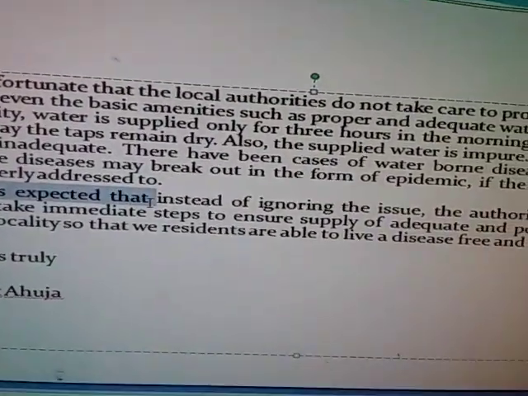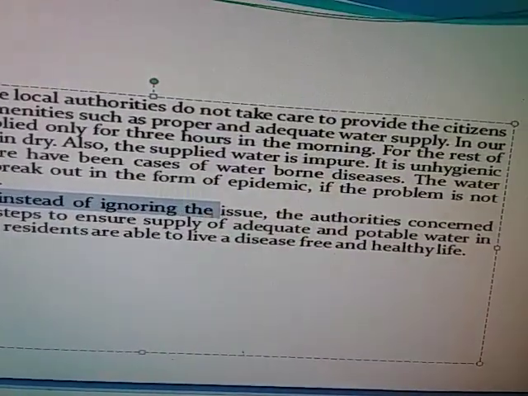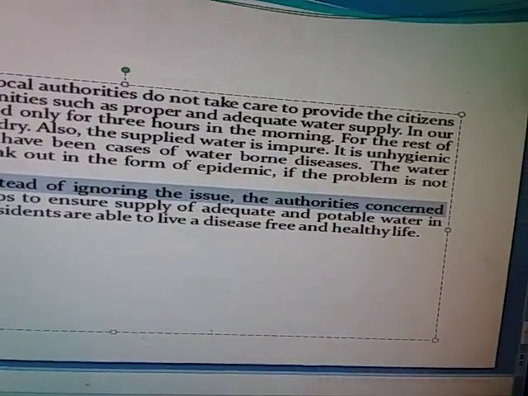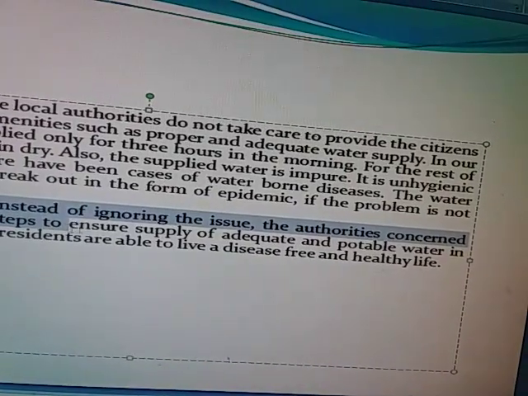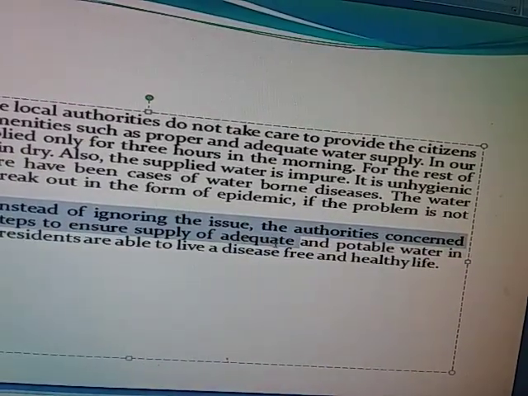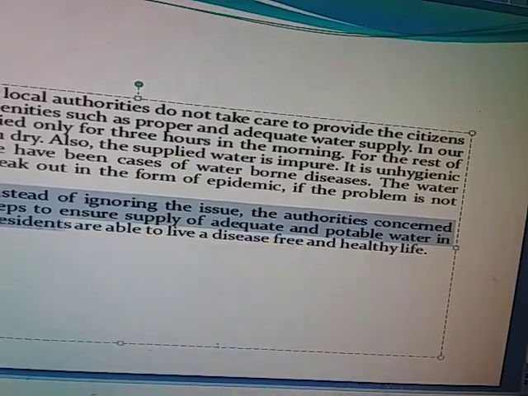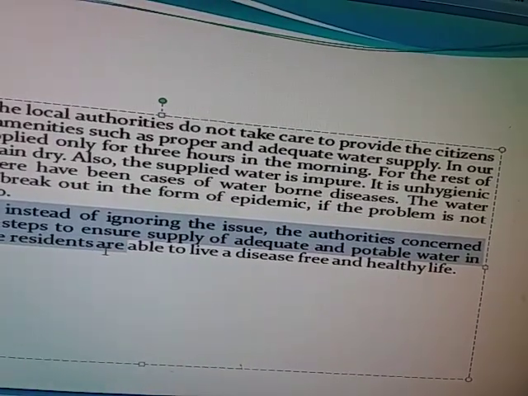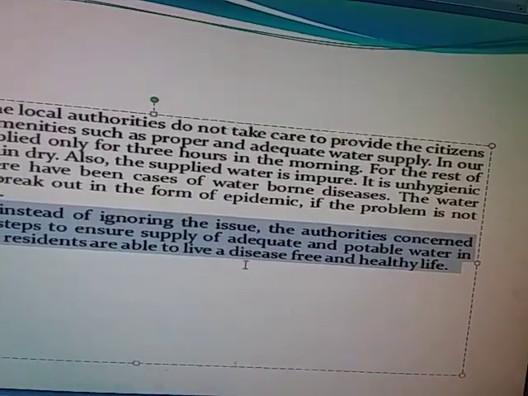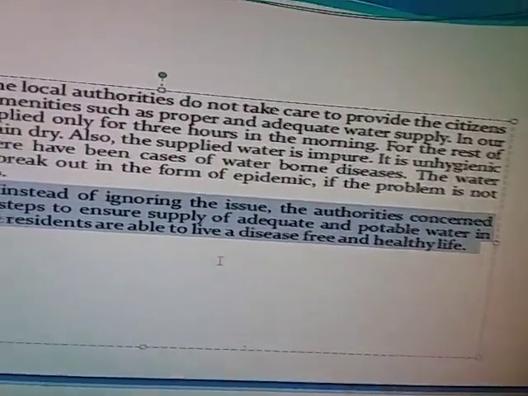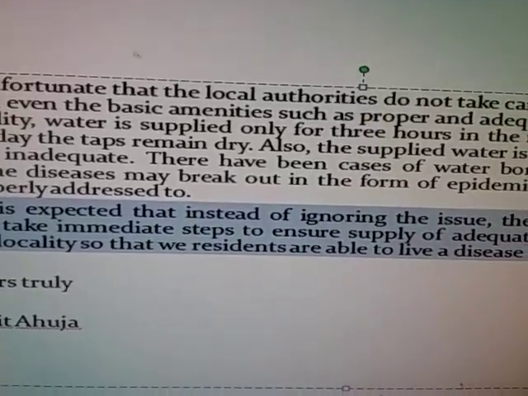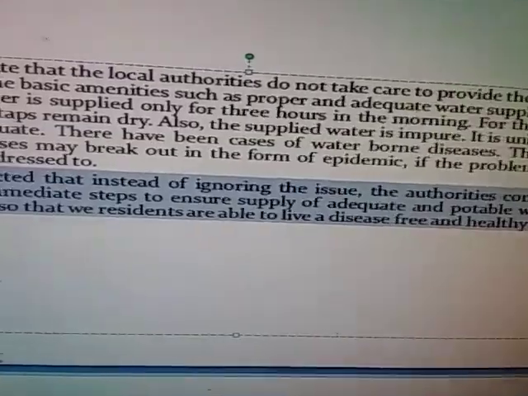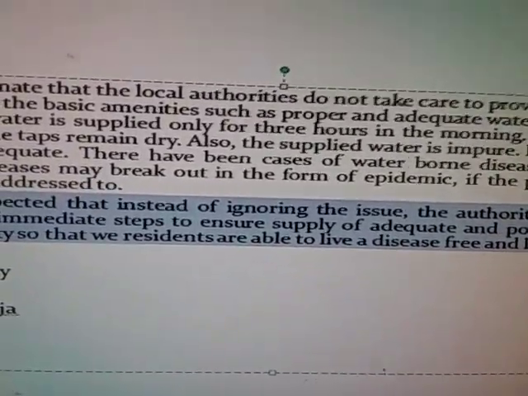It is expected that instead of ignoring the issue, the authorities concerned will take immediate steps to ensure supply of adequate and potable water in our locality so that we residents are able to live a disease-free and healthy life. Thus, students, we see in the last paragraph we have mentioned what we want from the concerned authorities.